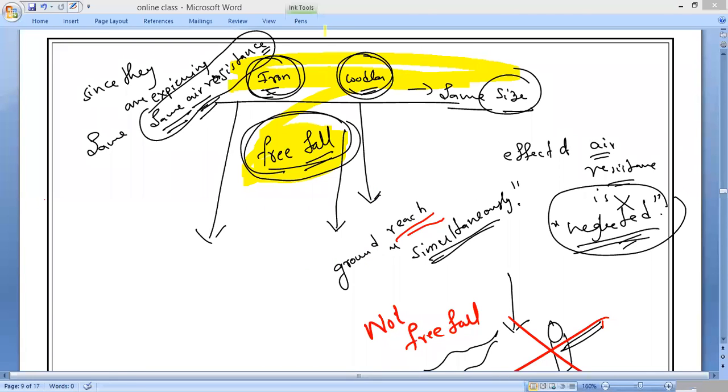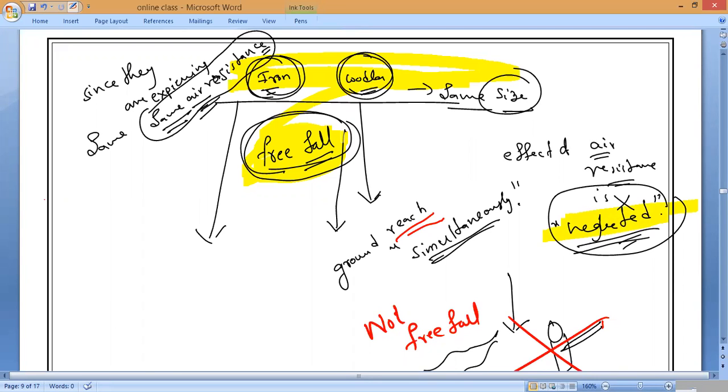Yes, sir. Maybe no air resistance, only gravity is acting, then bodies are said to be in free fall. If air resistance is acting but the same air resistance, we can consider it as neglected because both air resistances are the same. Then also we can say the bodies are in free fall.